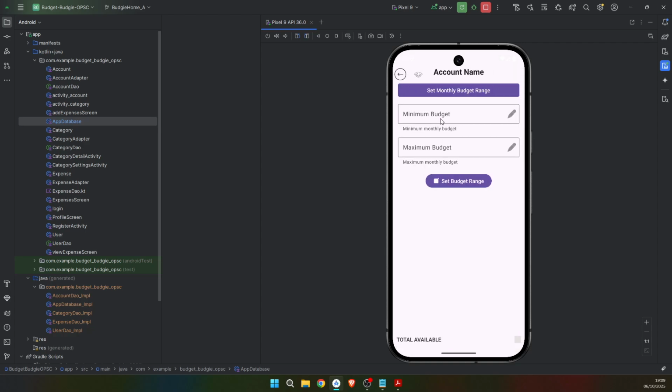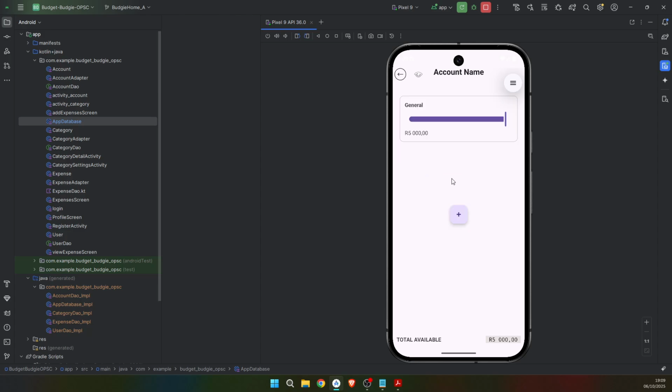So we're going to click here. First thing is we will have to set a minimum and a maximum budget. So I don't want to spend less than 5,000 Rand, and I don't want to spend more than, let's say, 8,000. Set our budget range. So it's going to create a category for us, and this is just a general category, and this is our category streams.